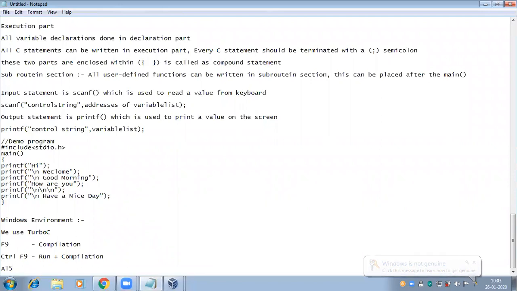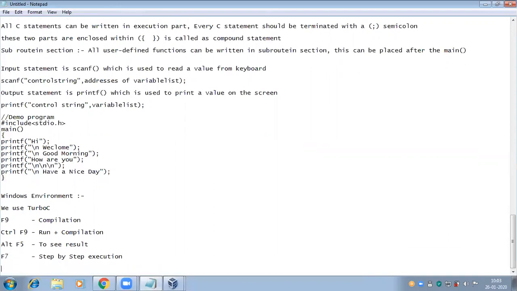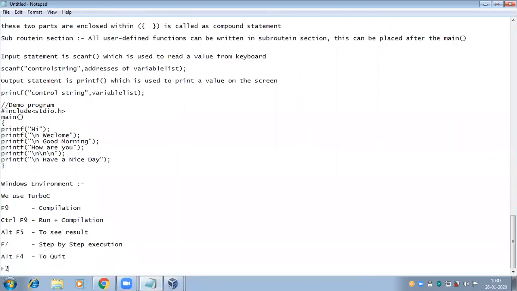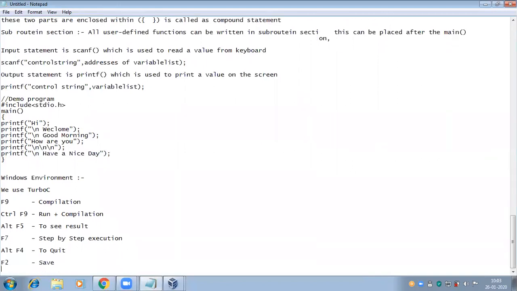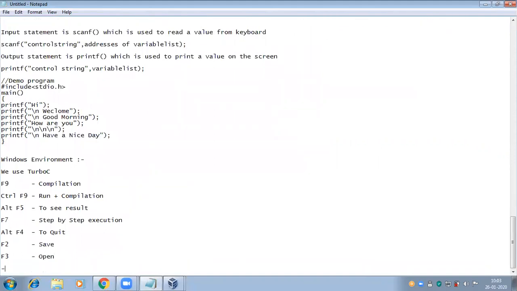Alt F5 to see the result. F7 is the function key for step-by-step execution. Alt F4 to quit. F2 to save the program. F3 for opening a program.